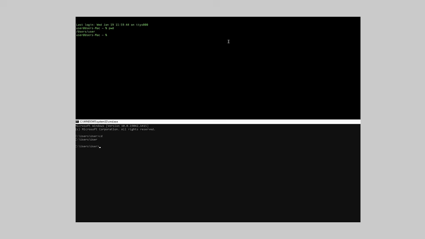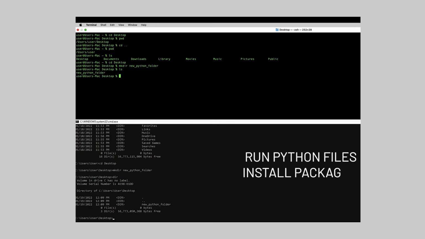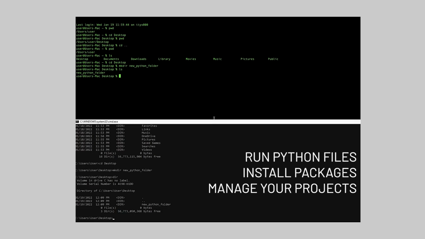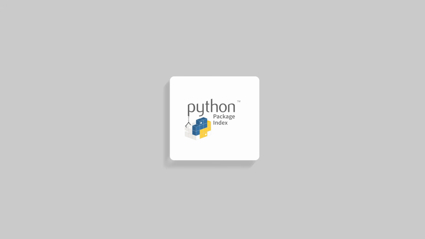Once you have that sorted, the next thing you need to get comfortable with is the terminal. Now, you don't need to be a command line wizard, but you need to be able to run a few basic commands. This is where you're going to run your Python files, install packages, and manage your projects. And speaking of installing packages, you're going to need a package manager to do so. Now, some of you have probably heard of pip, if not all of you. It came out a while ago and has been the gold standard for years. You can really see it in a lot of the older tutorials on YouTube.